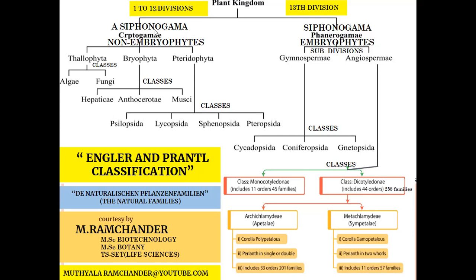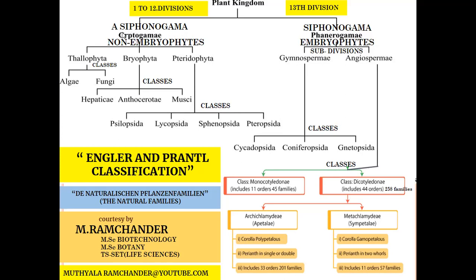Asiphonogama means that in these plants, pollen tubes are not formed. All male gametes are in motile condition. They have flagella. So the flagellated male gametes easily reach the female gametophyte by their own motility.